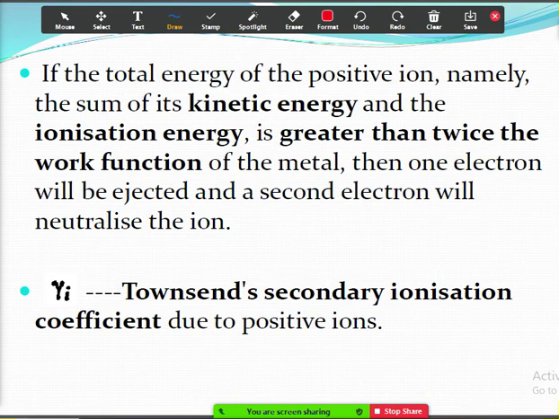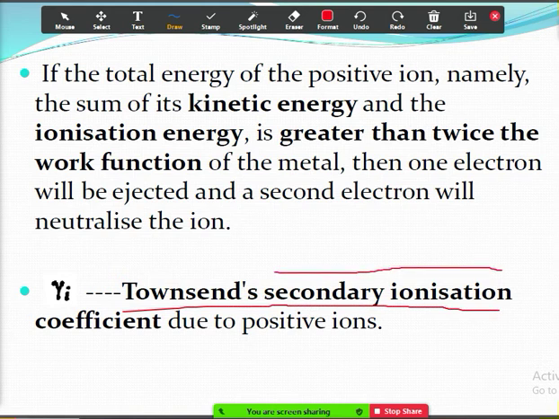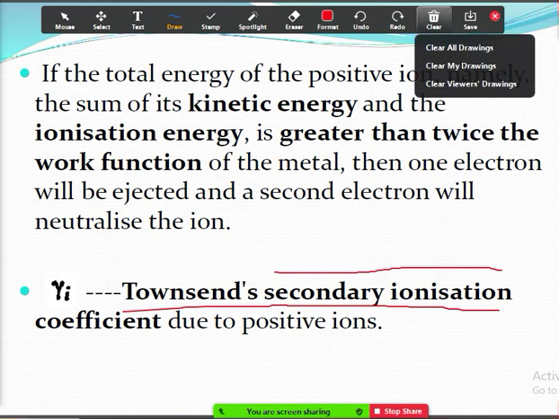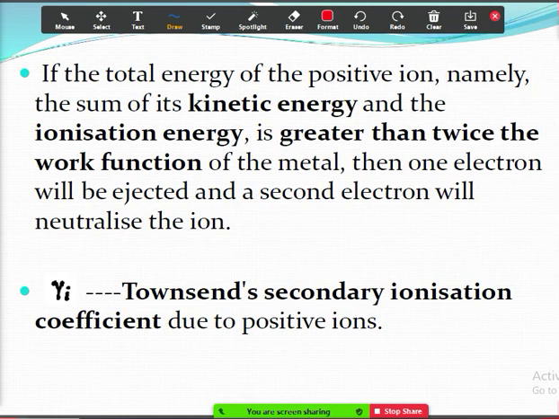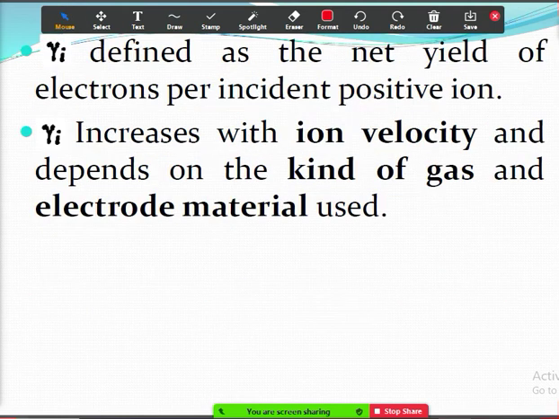Gamma is called Townsend's secondary ionization coefficient. Why is it called secondary ionization? Because there is one more, a primary ionization coefficient. We'll see that again; you will get one more constant. So gamma is called Townsend's secondary ionization coefficient due to positive ions.